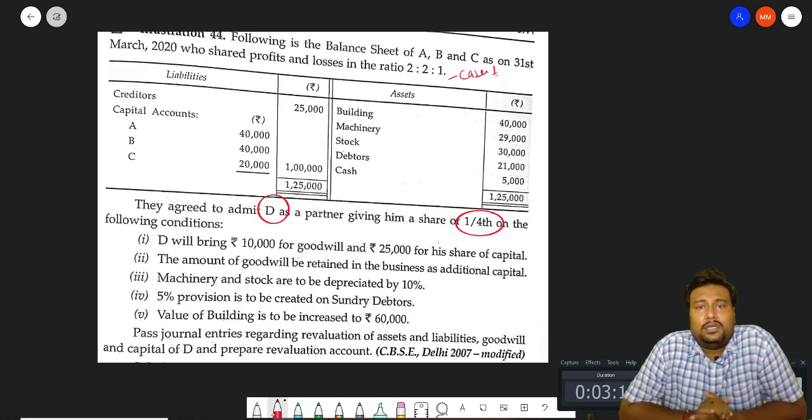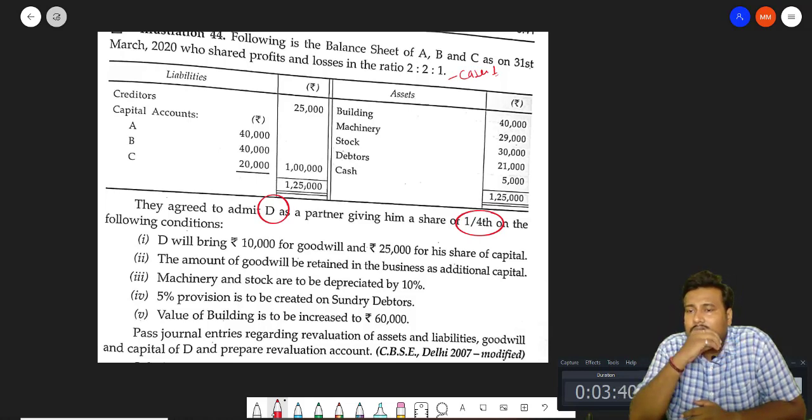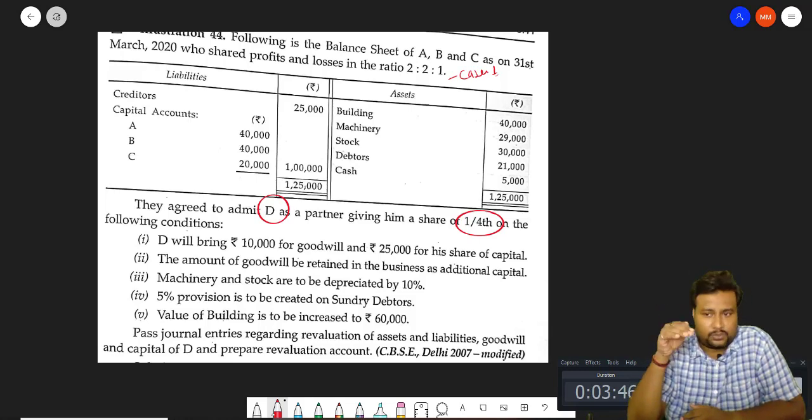Number 3 is the sequence. If you are solving the question in the board examination and you feel difficulty in that question, leave it. Don't waste your time in that question. Do that question first which you know, and which you can solve easily. So set the sequence. There is no need for systematic questioning. Don't keep it in your mind that after question number 1 I have to do question number 2. It's better that you do the questions in sequence, but if you feel difficulty, leave it and go for the next question.